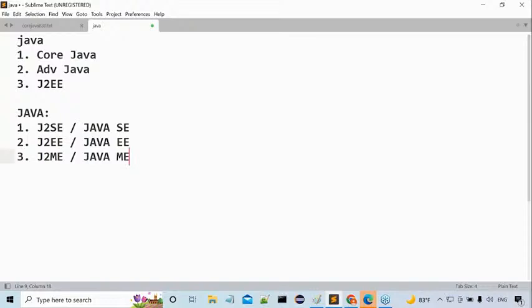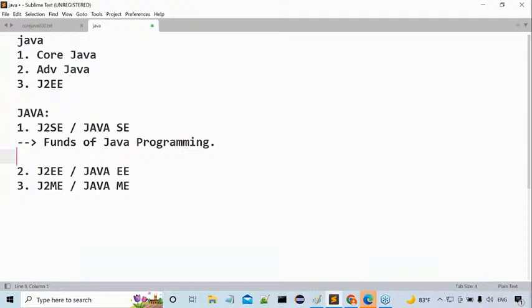Right. For that purpose, I'll give some clarity. Now try to understand this clearly. J2SE, all of you guys understand this clearly. J2SE will cover the fundamentals of Java programming. Not too much Java programming, only the fundamentals of Java programming. Clear or not? J2SE will cover what? Fundamentals of Java programming. What are these fundamentals, sir? I don't know exactly. Understand it clearly.